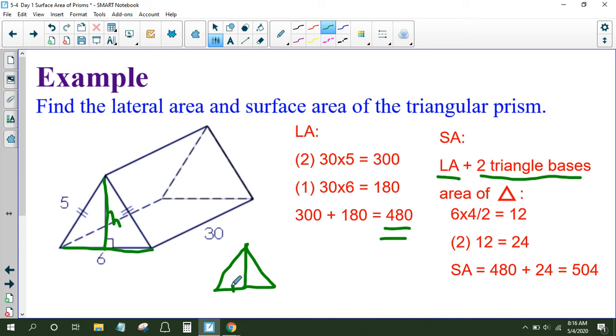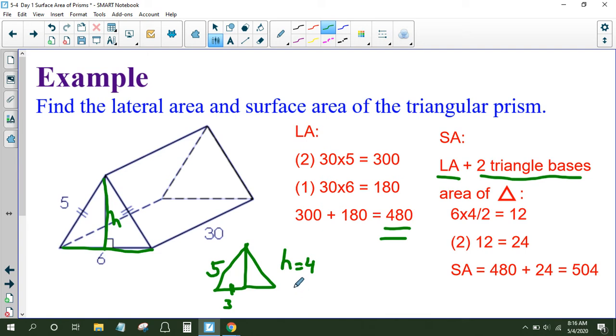This one section is 3. That's half of the base. The slanted side is 5. So we could use the Pythagorean theorem, a squared plus b squared equals c squared, and we would know that our height is equal to 4.